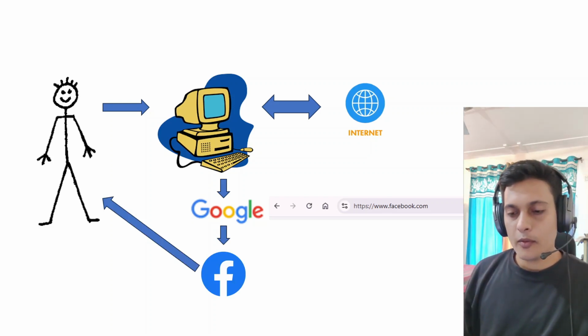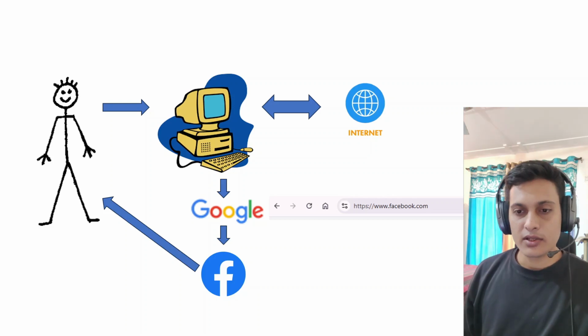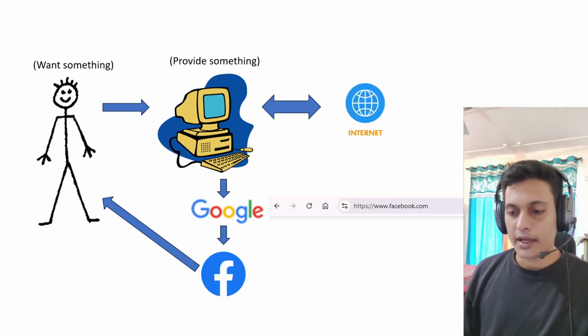So what I'm basically doing is I want something from the internet. And what is the internet providing? It is providing me Facebook, the thing which I wanted to access. So it is me who wanted something, and it's my computer which is providing me something.